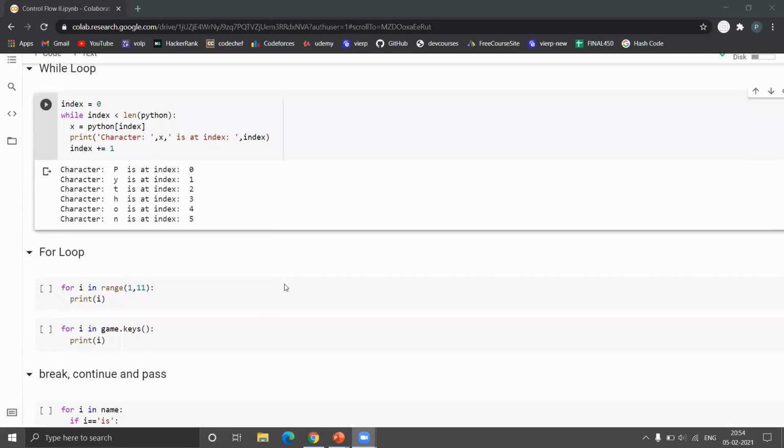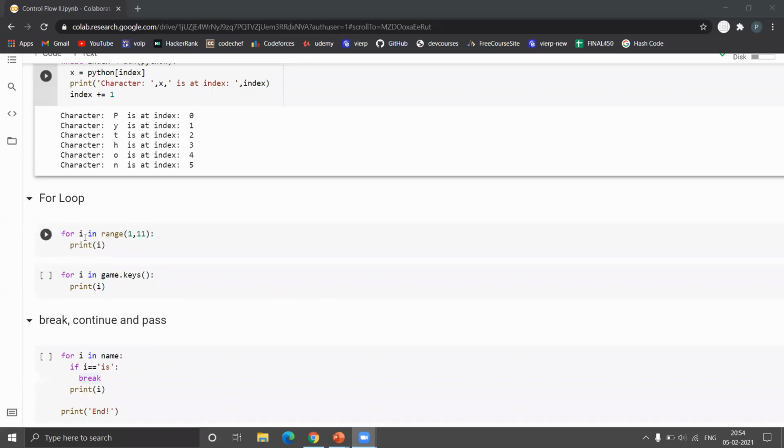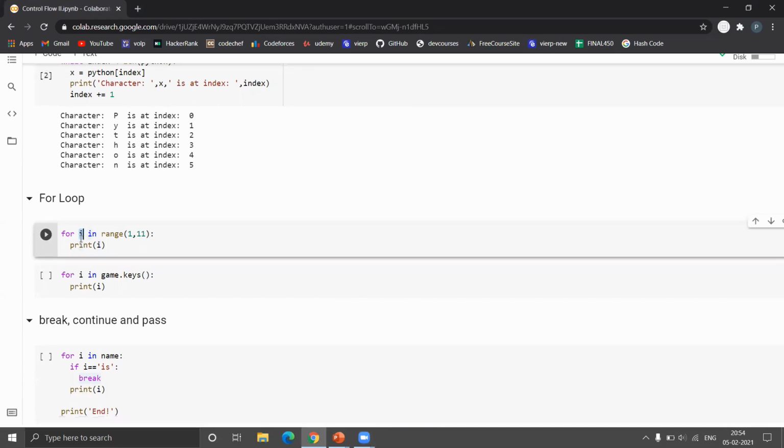So the base syntax says that we have to write one iterable. We have taken it here as i in some range. So here I have used a range function. What is a range function? The range function returns a set of values from a given starting position to a given ending position. So it will give me all the values from 1 to 11, excluding 11. So I'll get values up to 10.